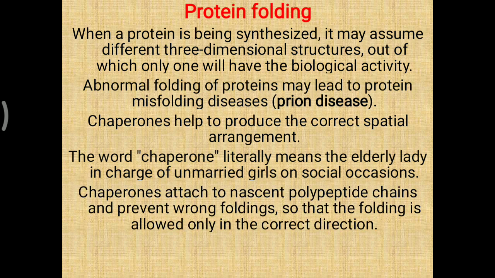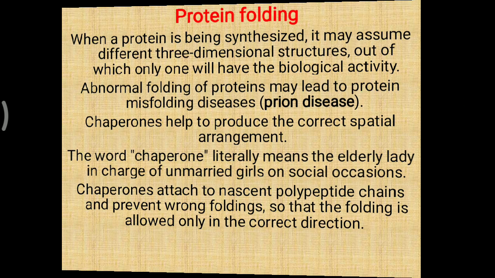So a chaperone attaches to the nascent polypeptide or newly synthesized protein and prevents wrong folding, so that folding is allowed only in the correct direction. That is most important, and that will occur with the help of chaperones in our body. If it does not occur, that can lead to prion disease. Some examples like Creutzfeldt-Jakob disease as well as Kuru disease are examples of prion disease.